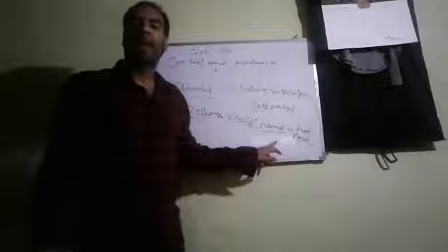Now I will give you another example. If the hand of a person falls suddenly on a hot utensil, or we can say on a hot object, he withdraws his hand quickly from that hot object.